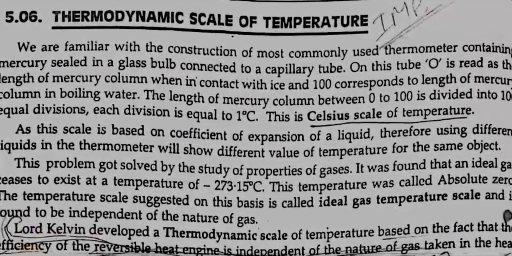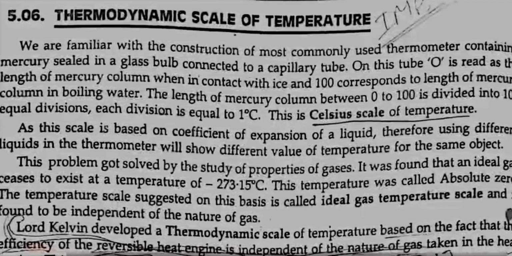5.06 Thermodynamic scale of temperature. We are familiar with the construction of the most commonly used thermometer, containing mercury sealed in a glass bulb connected to a capillary tube. On the tube, 0 is marked at the length of the mercury column when it is in contact with ice, and 100 corresponds to the length of the mercury column in boiling water.